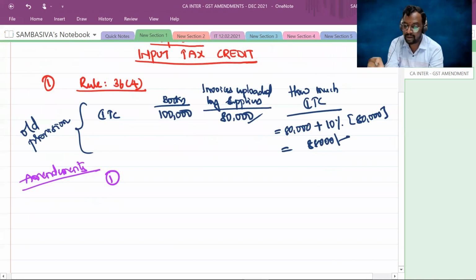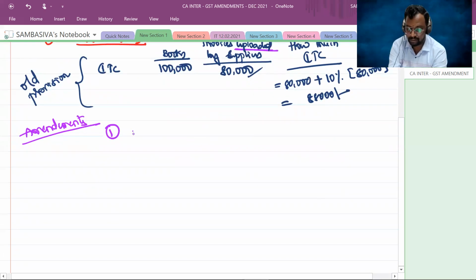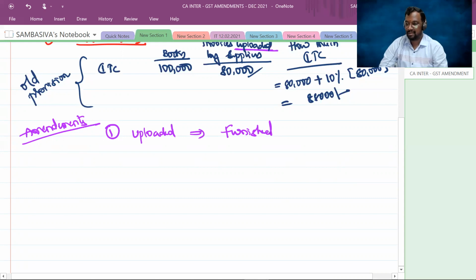Here you can observe, invoices uploaded. This word uploaded is replaced with the word furnished. Now you have to read it as invoices furnished by the suppliers. Now, does it make a difference? The answer is absolutely yes.